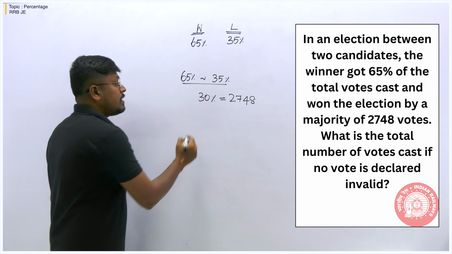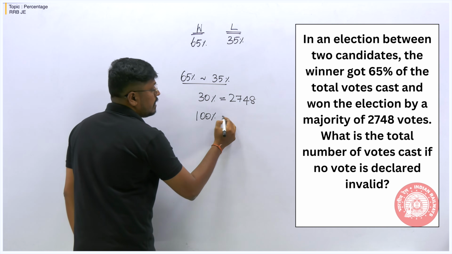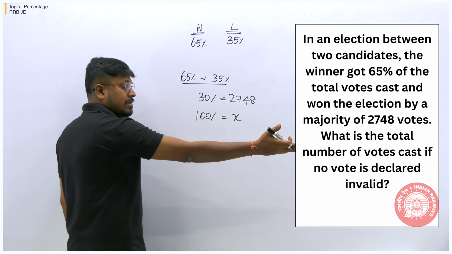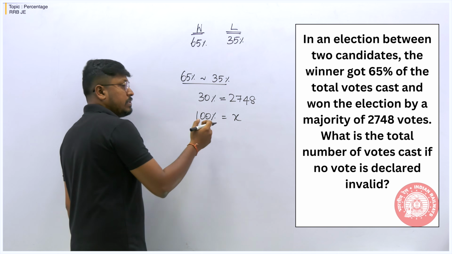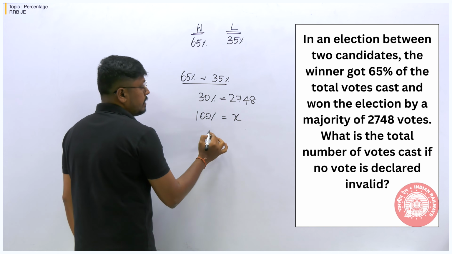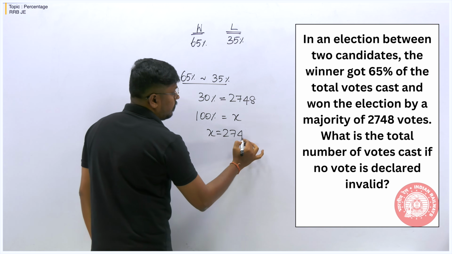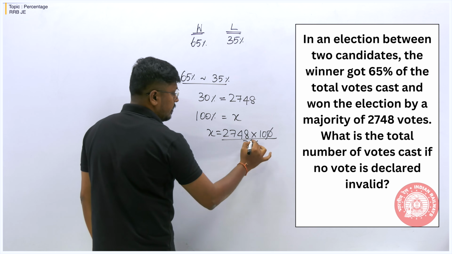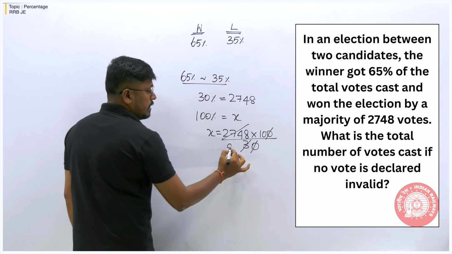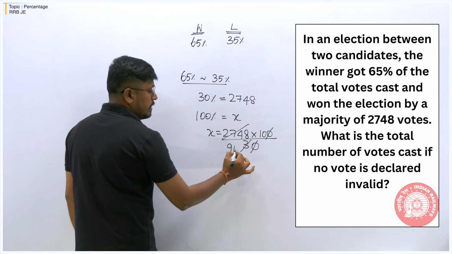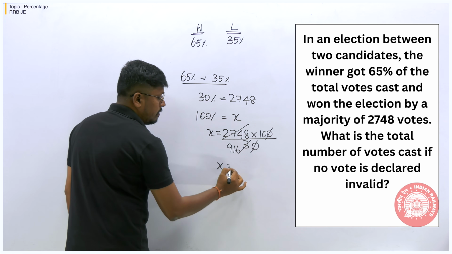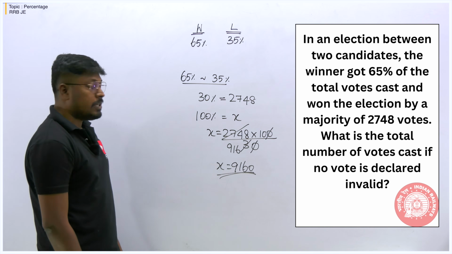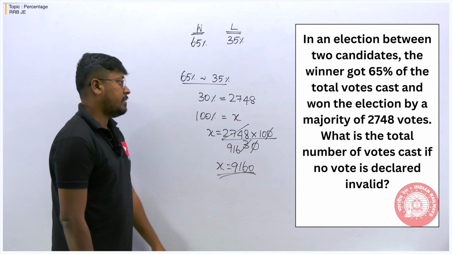So we have to find the total vote, which is 100%. So 100% is equal to X. And all the votes are declared as valid votes, right? So we can directly say 100% will be the total votes. So cross multiply it. So X is equal to 2748 into 100 divided by 30. So cancel 0, 0 here. 9 3s are 27. 1 3s are 3. 6 3s are 18. So X is equal to 9160. So 9160 will be the total votes cast in this election, right?